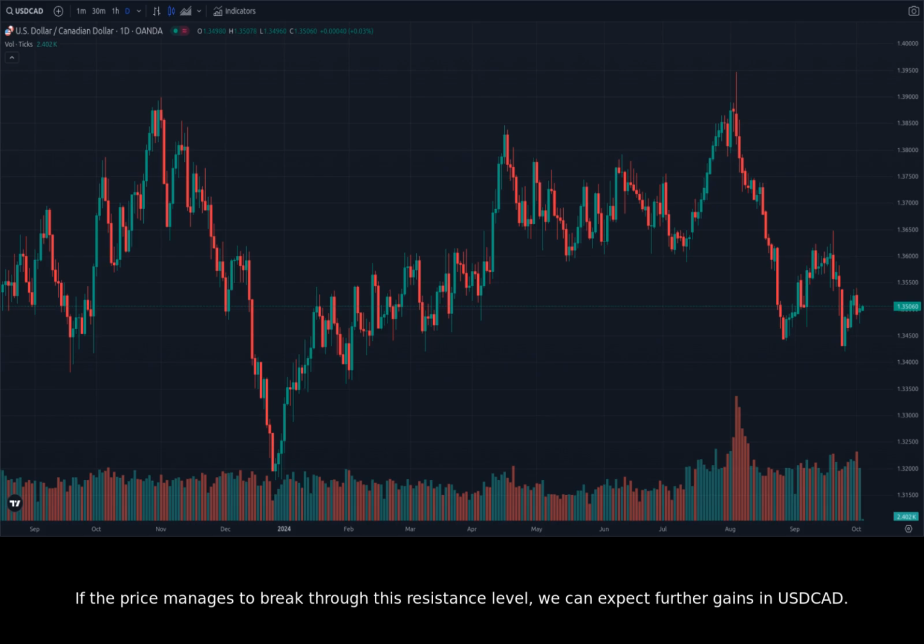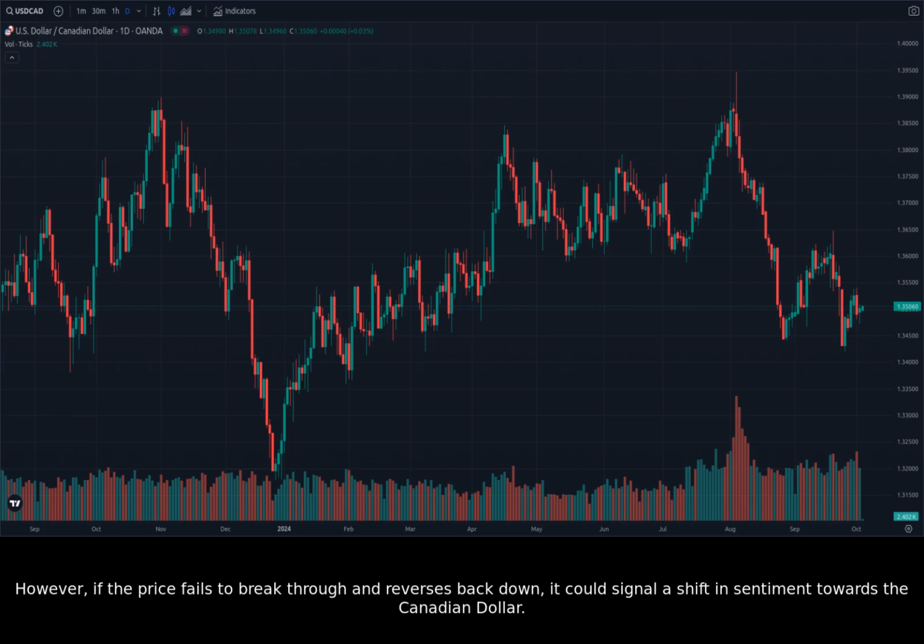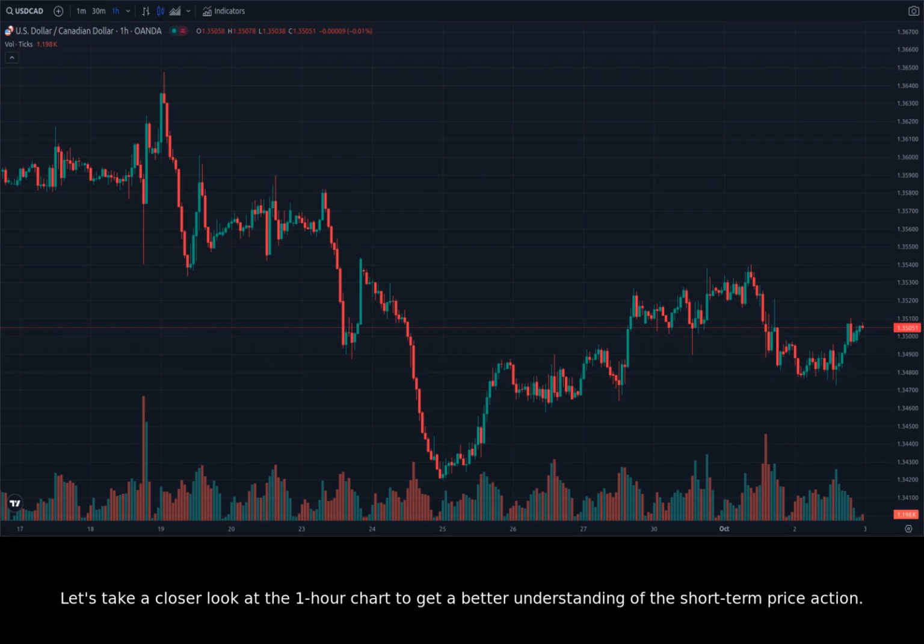If the price manages to break through this resistance level, we can expect further gains in USDCAD. However, if the price fails to break through and reverses back down, it could signal a shift in sentiment towards the Canadian dollar. Let's take a closer look at the 1-hour chart to get a better understanding of the short-term price action. On the 1-hour chart, we can see a more volatile price action, with several swings up and down.